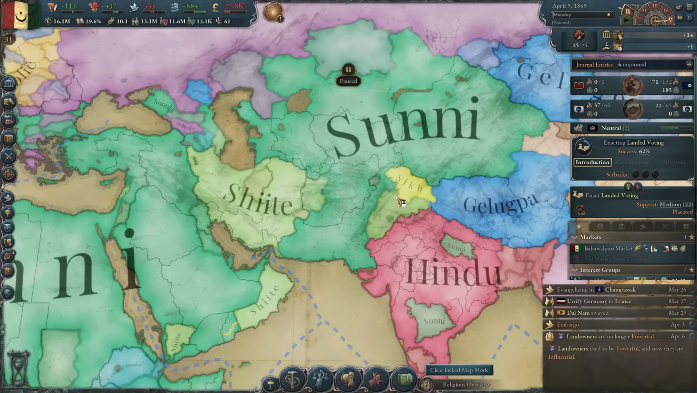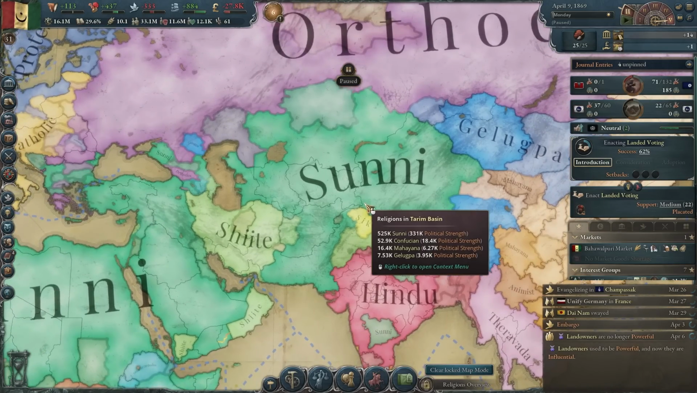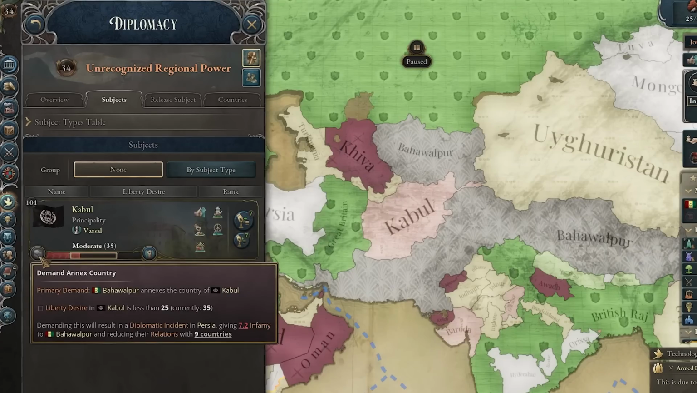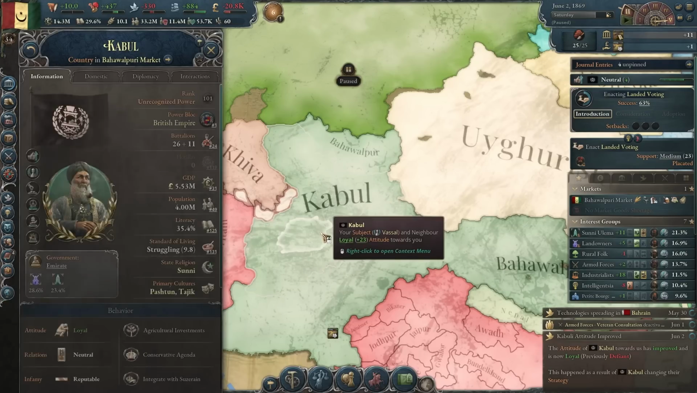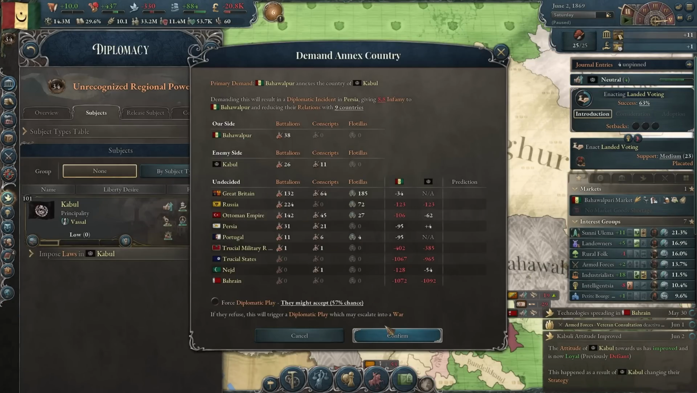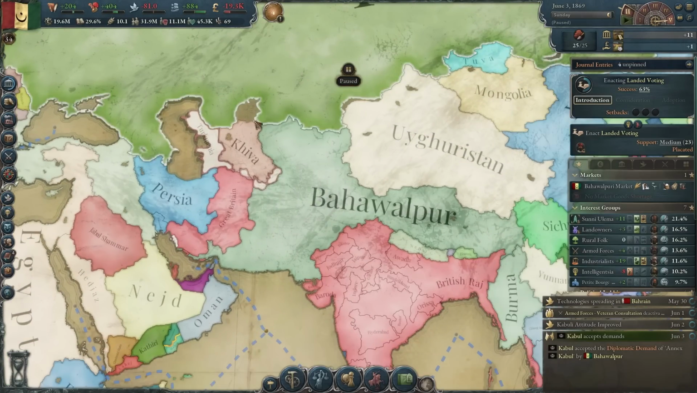I mean, most of us are Sunni after all. Oh yeah, and this is a new map mode they added. The religious map mode. Yeah, it's pretty cool. Okay, now my truce with Kabul is over. It's time for them to receive some more states. Oh, there we go. Look how big Kabul is. And now they will be no more. There we go. We don't have any more subjects.